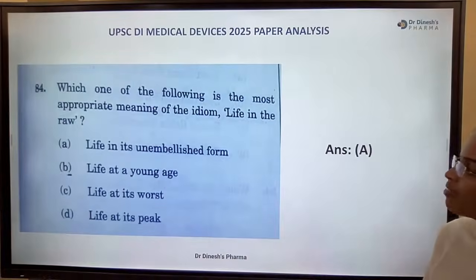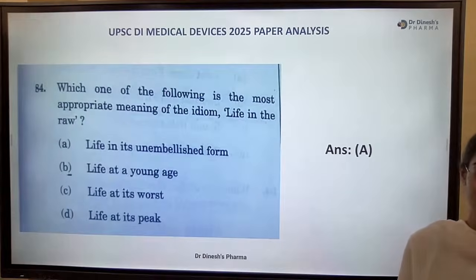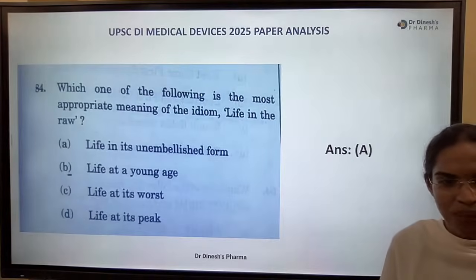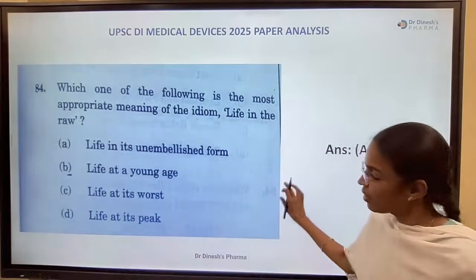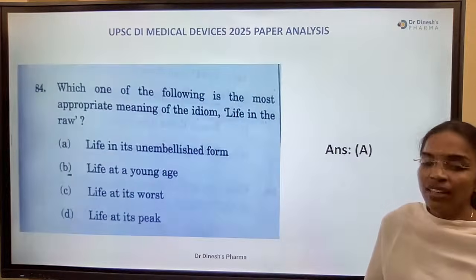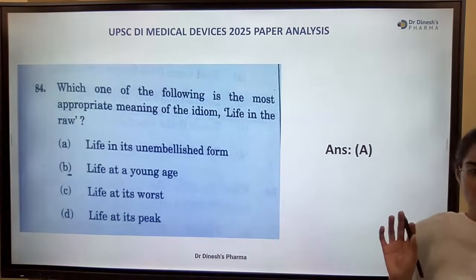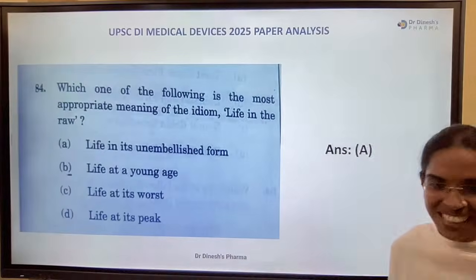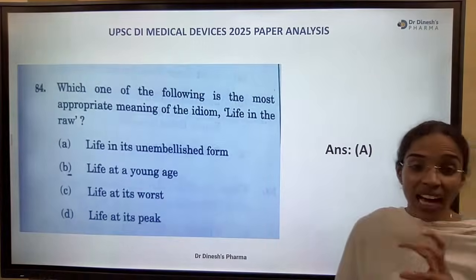Next. Which one of the following is the most appropriate meaning of the idiom life in the raw? Life in its unembellished form, life at young age, life at its worst, and life at its peak. What's the right answer? Who answered it? D? B? Here it was B. It is A. Life in its unembellished form. Thank you very much, whoever has made it.